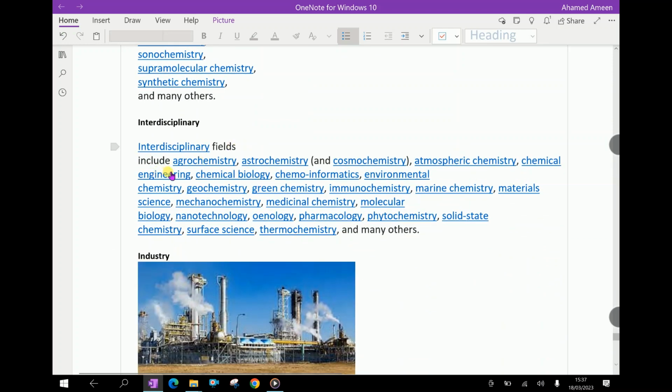Interdisciplinary fields include agrochemistry, astrochemistry, and more varieties of chemistry fields.